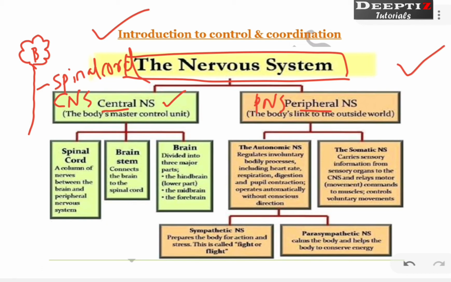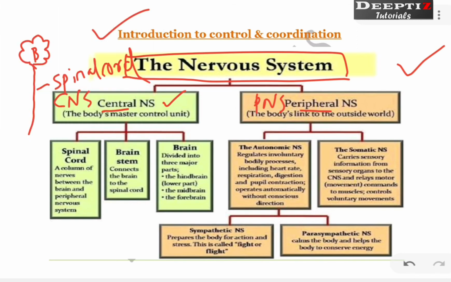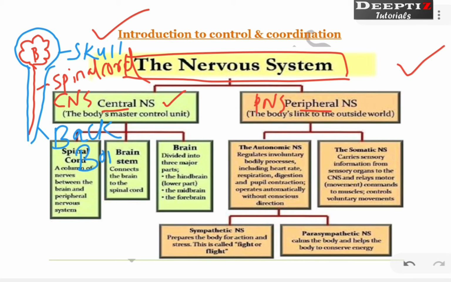So where is the spinal cord, where is the brain, we know, right? Now this brain is protected by a bony case, we call it the skull, and this spinal cord is protected by our backbone. This backbone is also termed the vertebral column. This diagram no need to draw, it is just for you to understand, somewhere in a rough way you can note down. So the central nervous system.